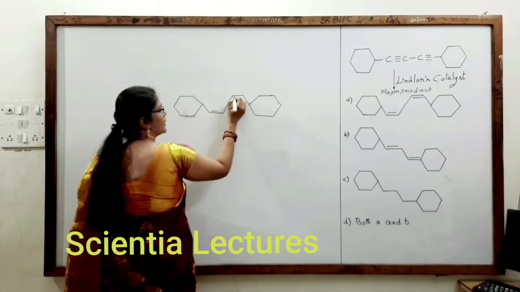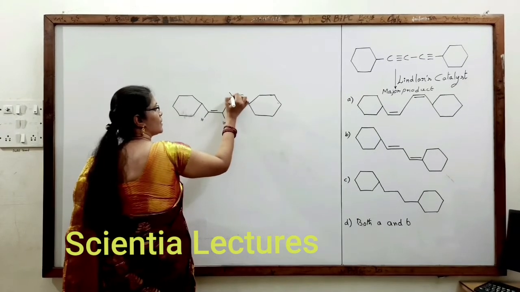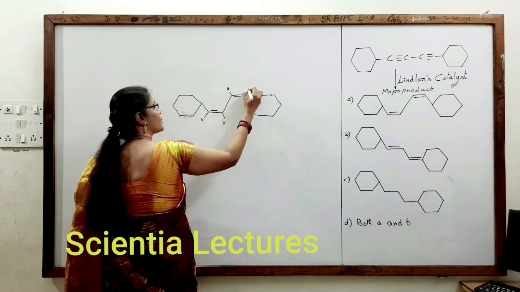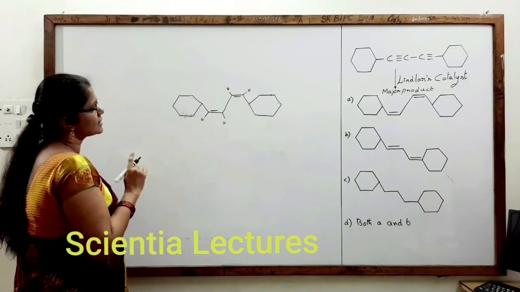We can see here that this is hydrogen and here also hydrogen, here also hydrogen and hydrogen. So in this case it leads to the formation of cis alkene.